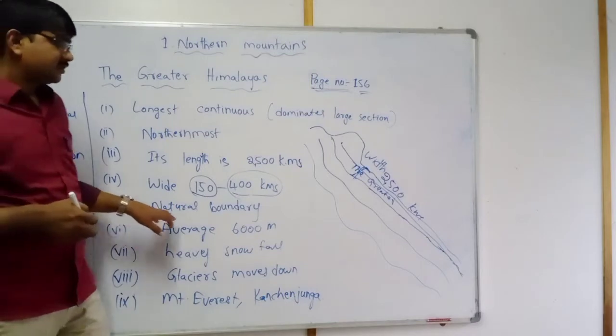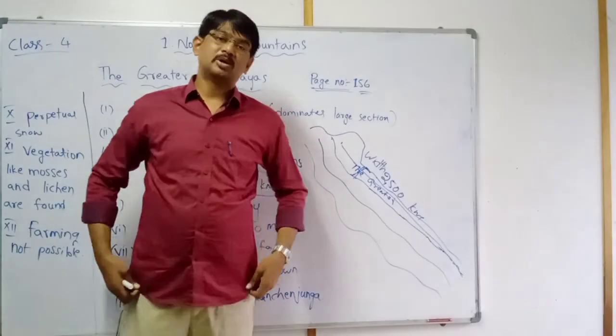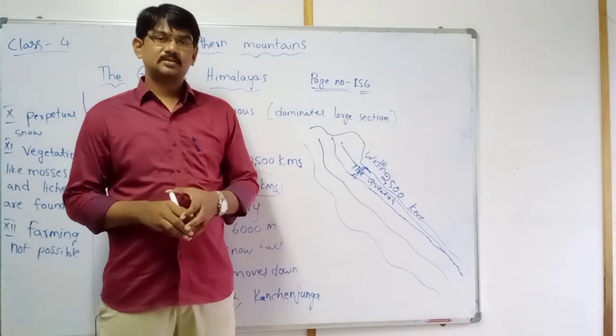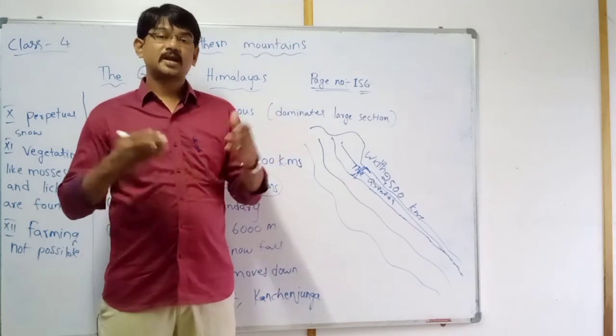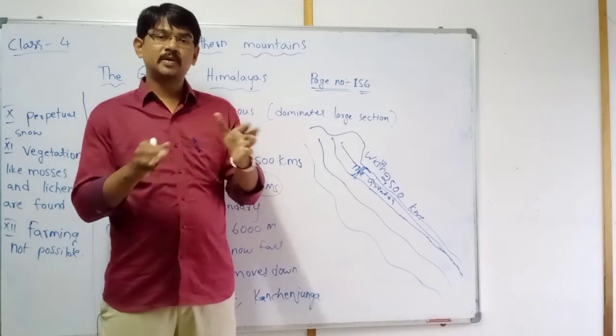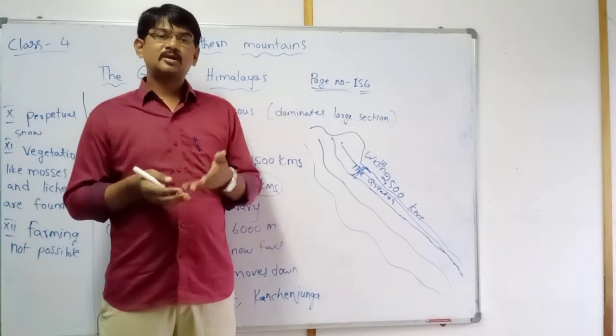Next, it is a natural boundary. What is natural? Natural means created naturally. It means no one created it, not a man-made thing.